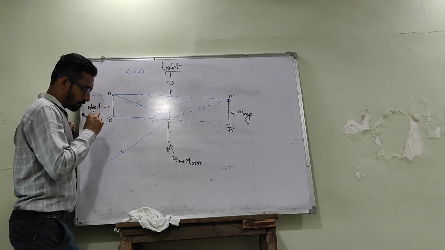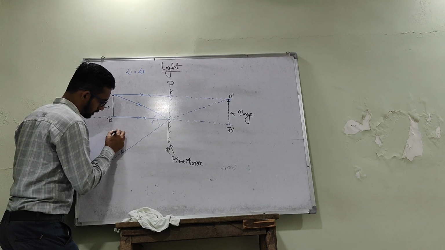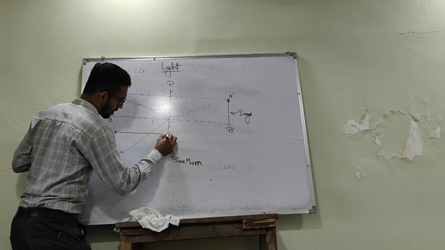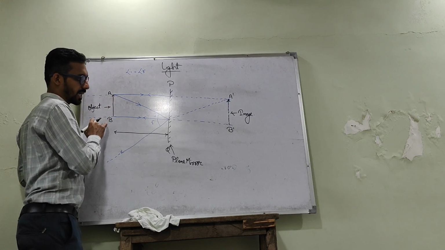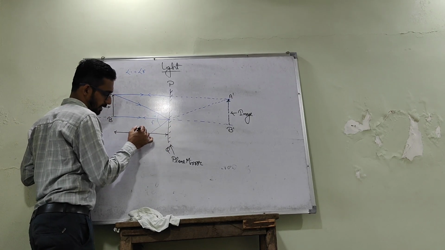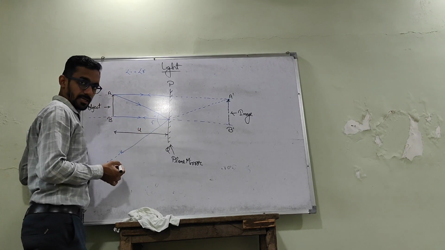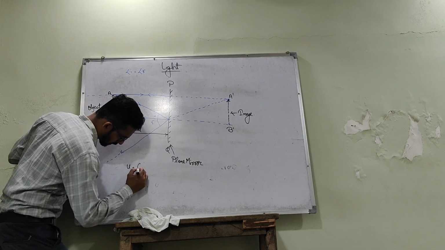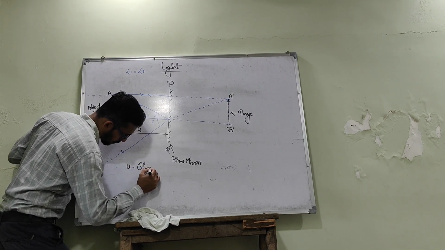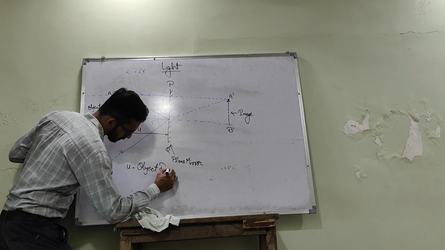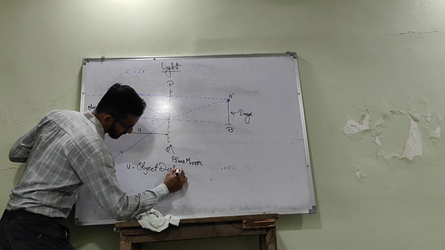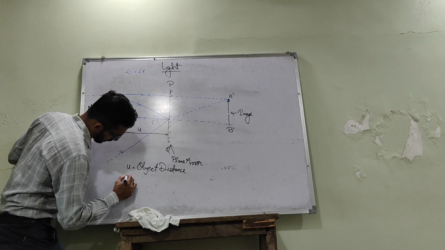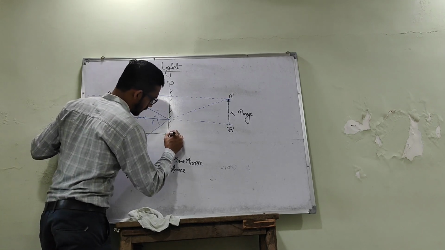Now there are some more terminologies. The distance between the object and the reflecting surface is known as object distance, denoted by U. And V, what is V?